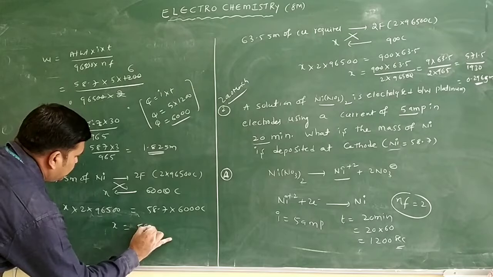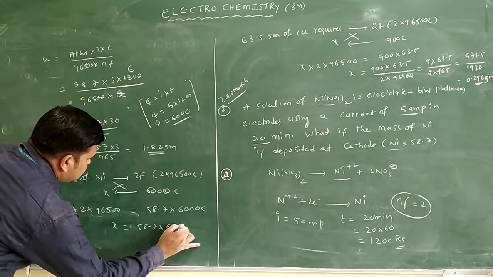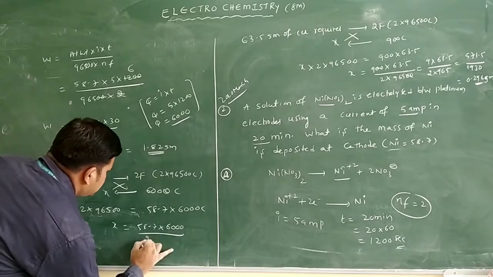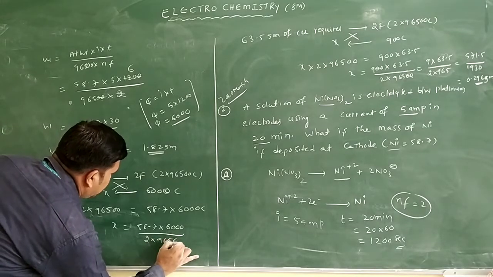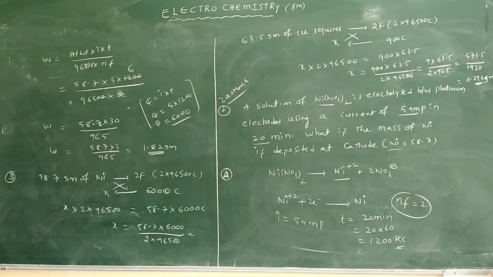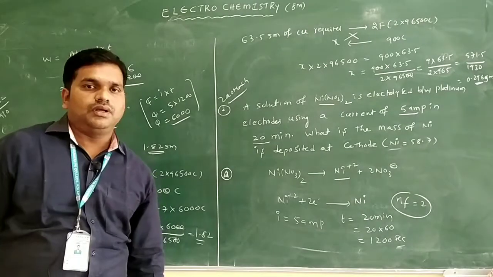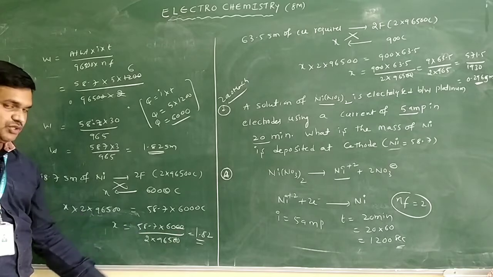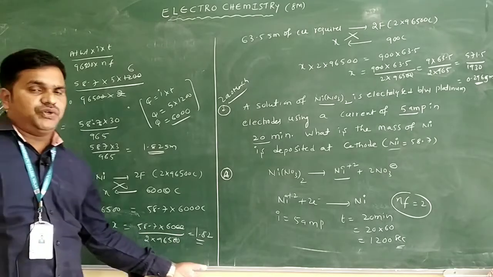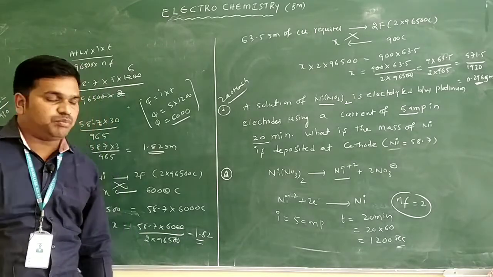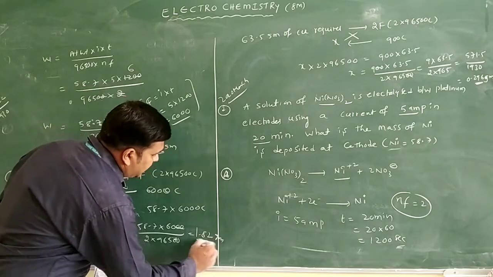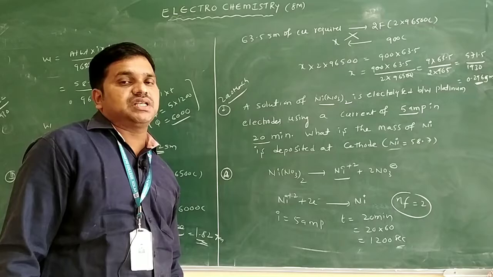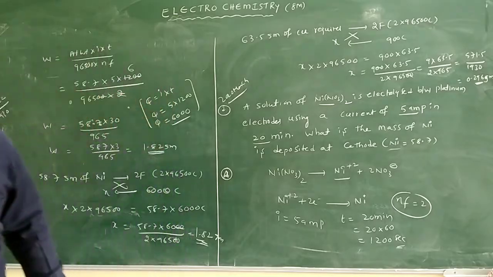So x is equal to 58.7 into 6,000 by 2 into 96500. If you do the calculation, you will get 1.82 grams only. So these two problems are mainly based on Faraday's first law of electrolysis only.